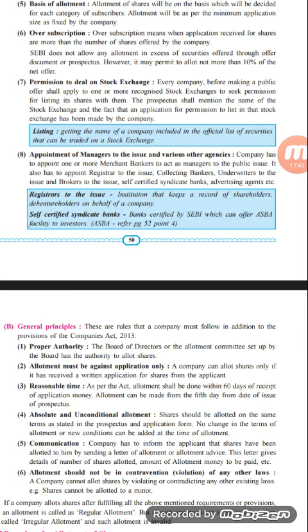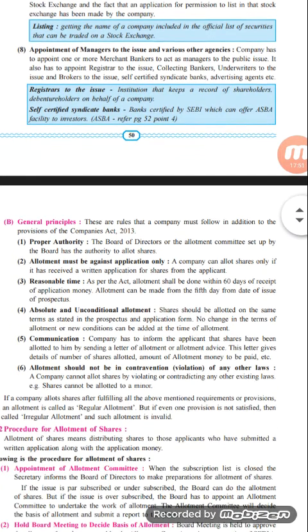8.1 Appointment of managers to issue and various other agencies. So here the company has to appoint one or more merchant bankers to act as managers to the public issue. It also has to appoint a registrar to the issue, collecting banker, underwriter to the issue, and broker to the issue, self-certified syndicate bank, advertising agencies, etc.